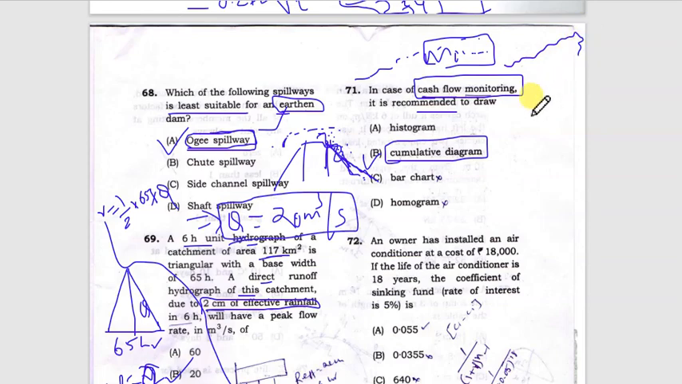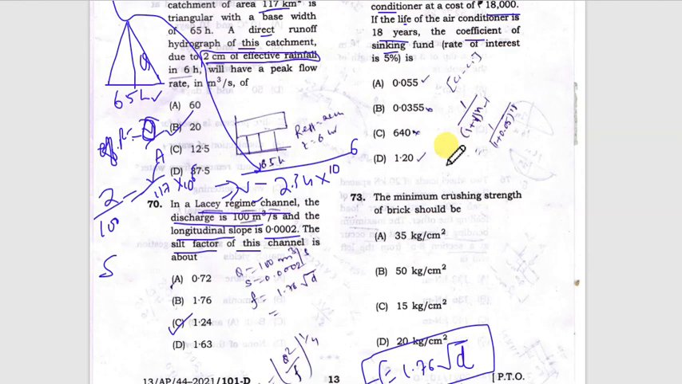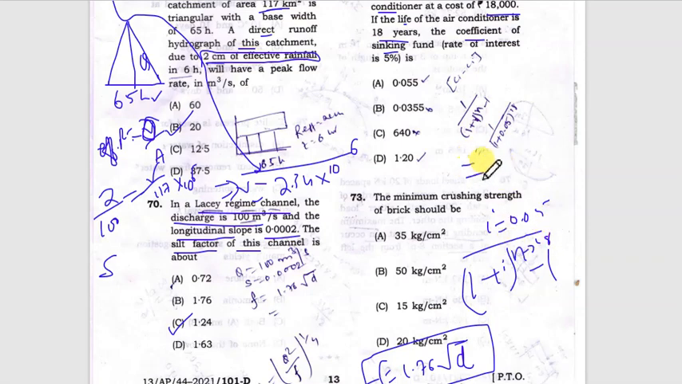Next is, owner has installed an air conditioner. The cost is this much. Life is given as 18 years. The coefficient of sinking fund has been asked. So we know the coefficient of sinking fund formula. It is equal to i upon (1 plus i) raised to power n minus 1. i is the interest rate. So by inserting i equal to 0.05 interest rate, n is 18, we can get the sinking factor. It is equal to 0.0355. So option B is the correct answer.